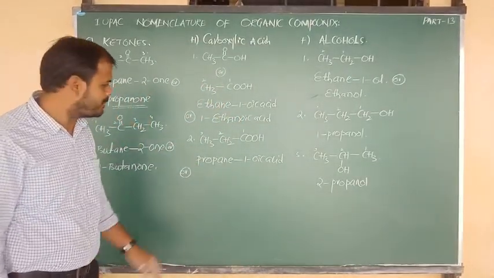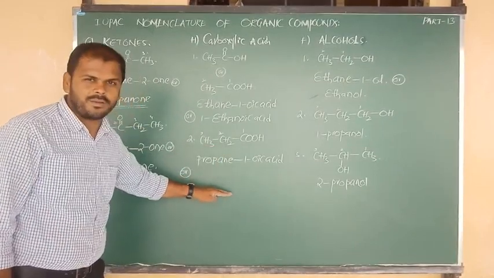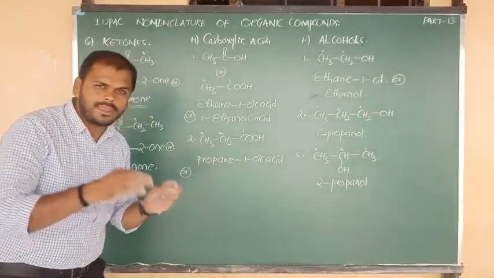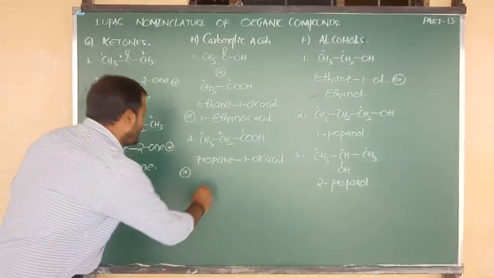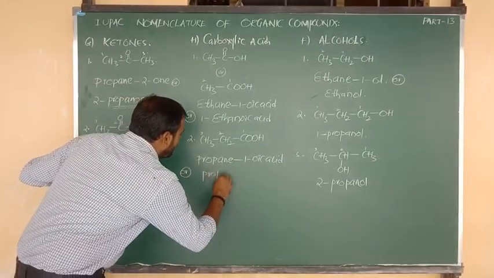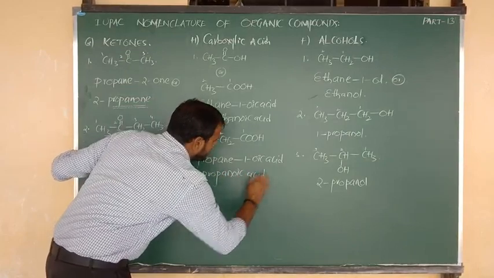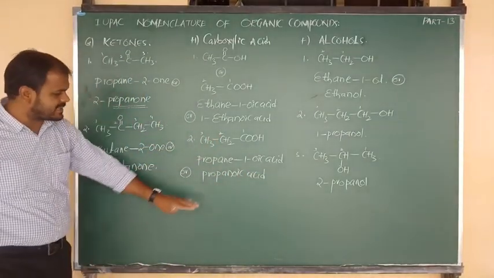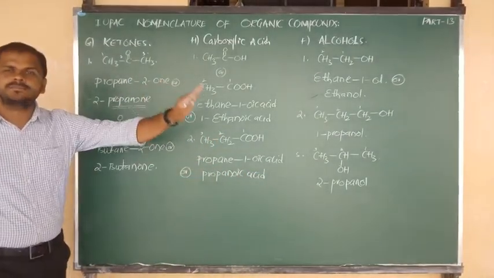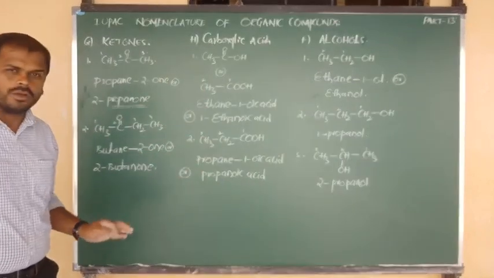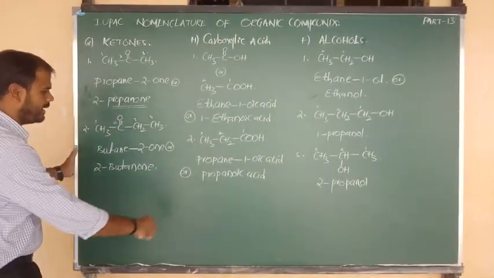And also here we can write the short name. What is the short name? When we write in short form, definitely the letter e we are going to remove, beta. So what will be its IUPAC name? The name of this compound is called propanoic acid. What is the name of this compound? Propanoic acid. Do you understand, beta? Okay, all of you? I hope you understand the story clearly.